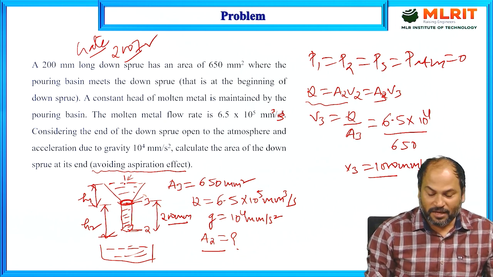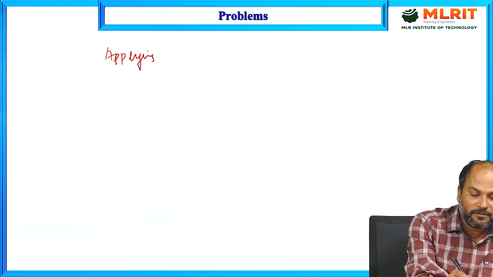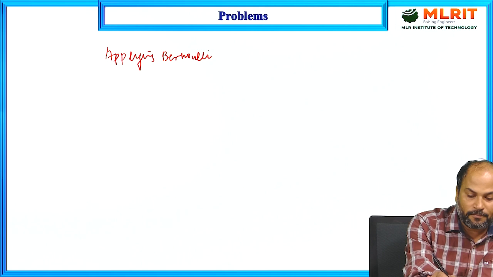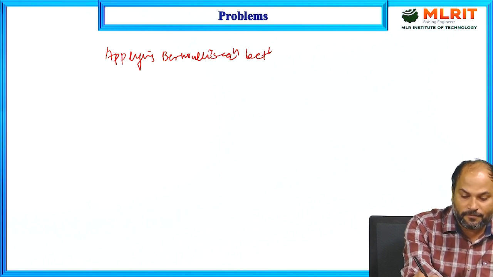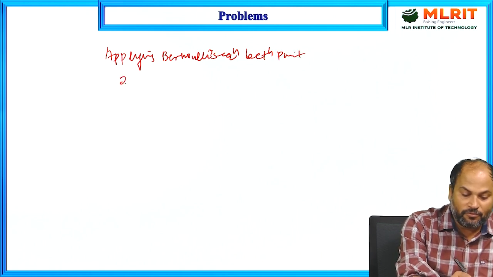So the next step is applying Bernoulli's equation between point 2 and 3.